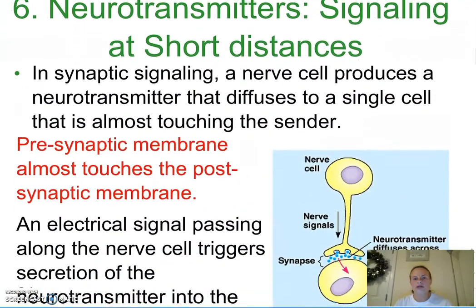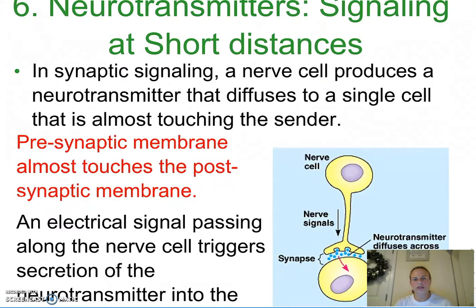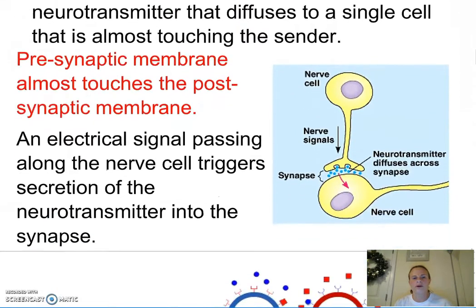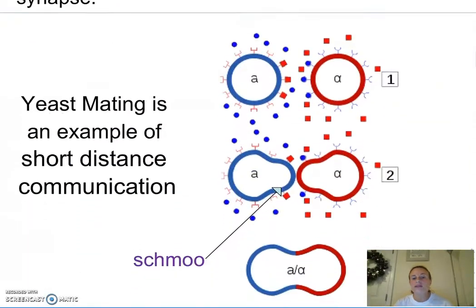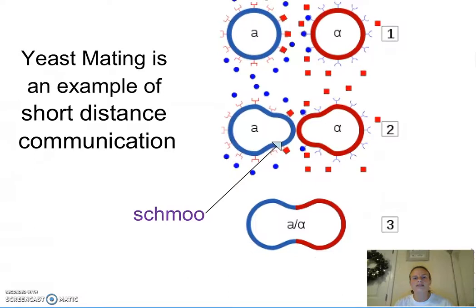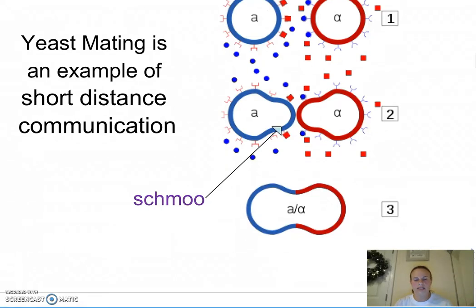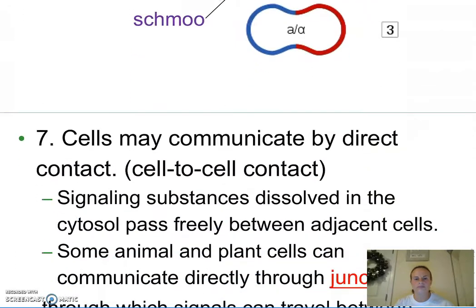An elaboration on neurotransmitters. We talked about these ad nauseum when we talked about neurons. The presynaptic membrane almost touches the postsynaptic membrane, but there is this little gap, the synapse or the synaptic cleft, by which the neurotransmitters must travel. Here's yeast mating, where yeast release pheromones. Those pheromones are recognized by neighboring yeast. A shmoo is formed, and now you've got yeast mating sexually.